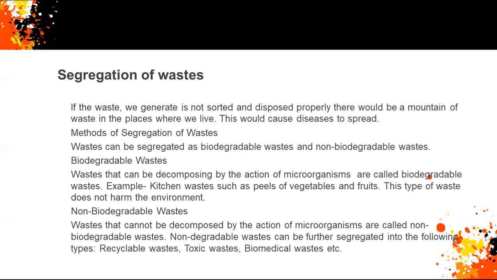For example, kitchen wastes such as peels of vegetables and fruits. This type of waste does not harm the environment. But non-biodegradable wastes cannot be decomposed by the action of microorganisms. For example, plastics and the like are called non-biodegradable wastes.